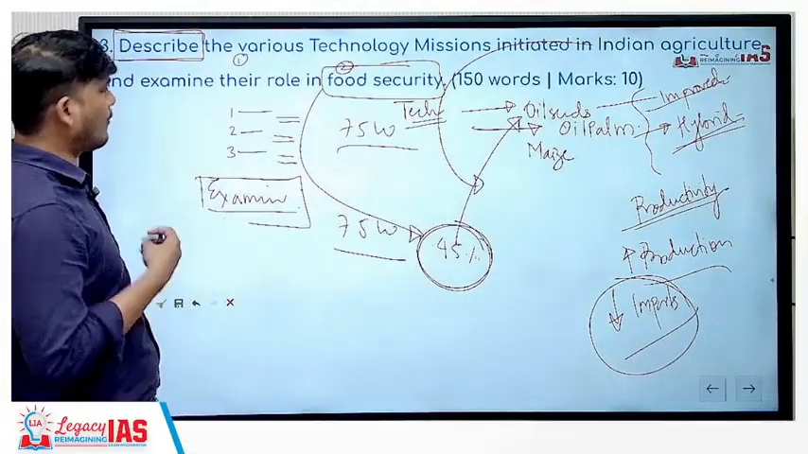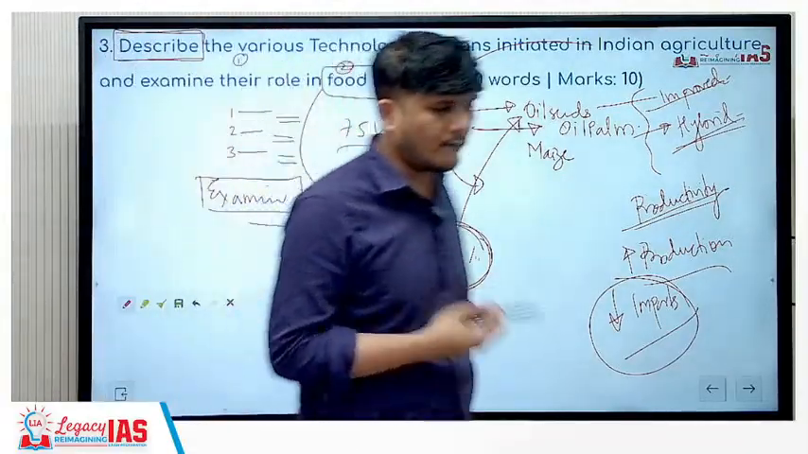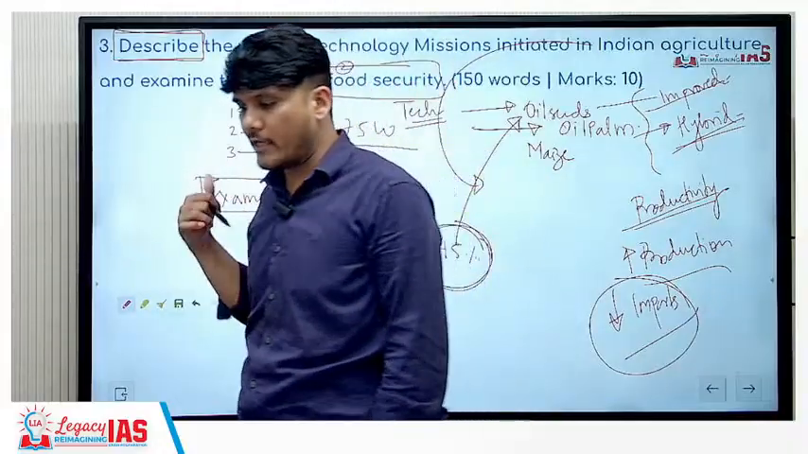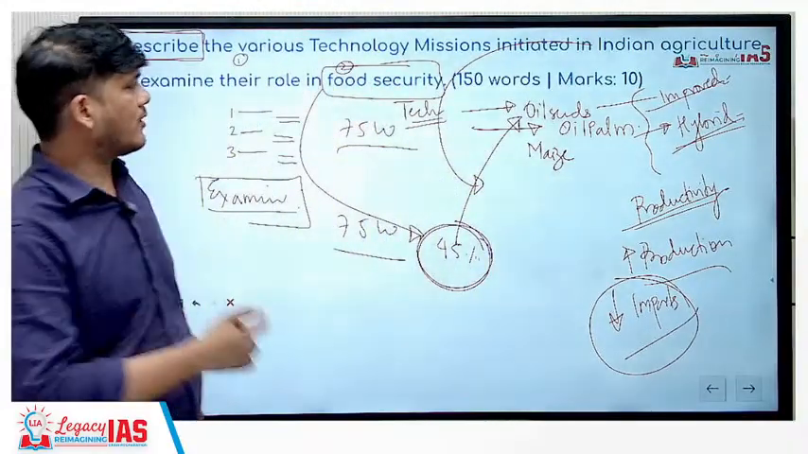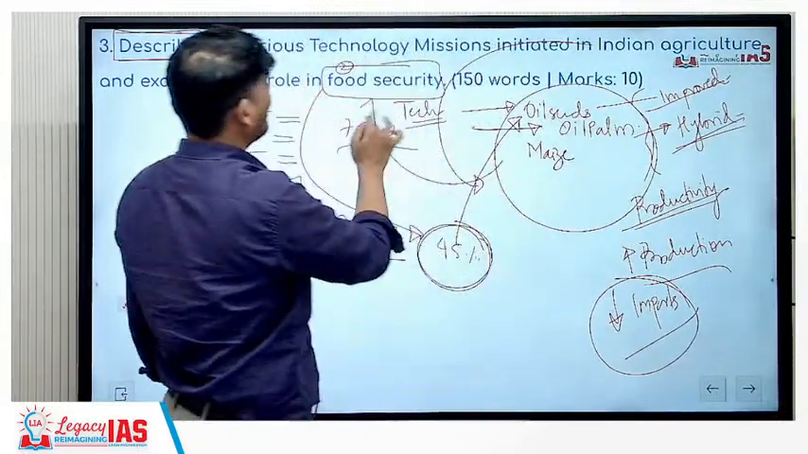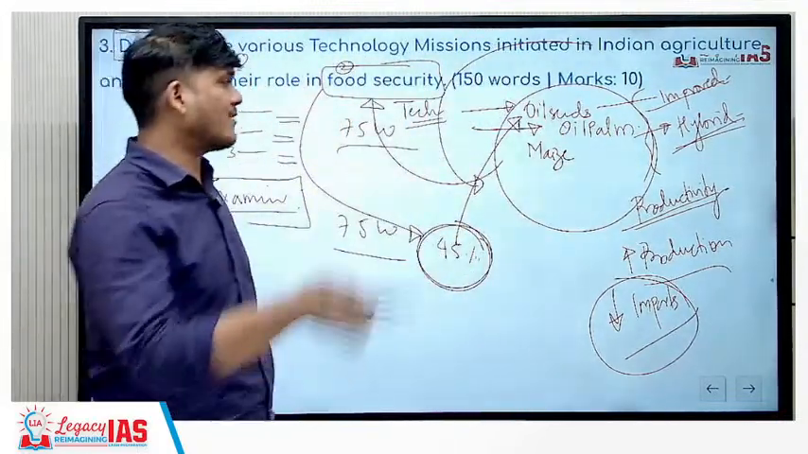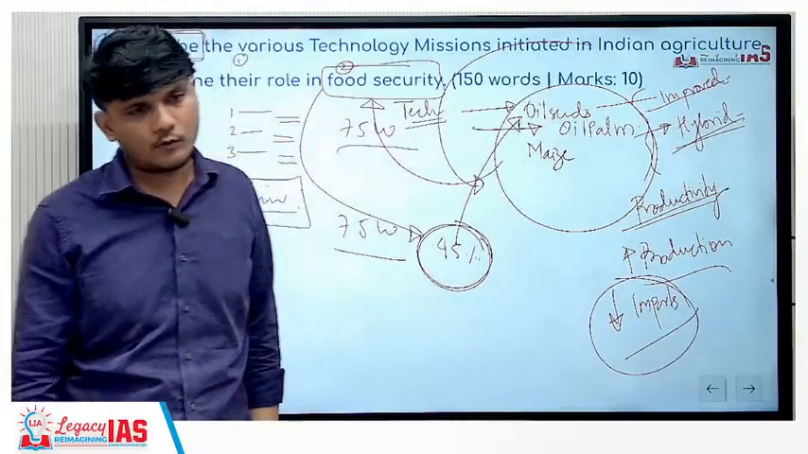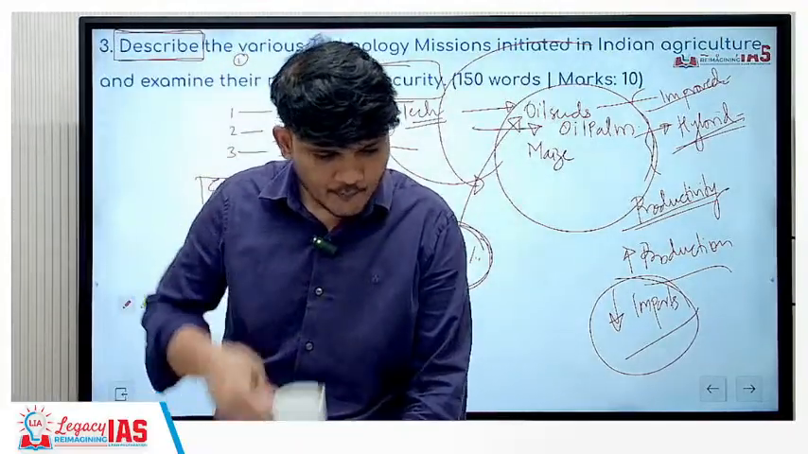As of now, our food security only gives us carbohydrates, wheat and rice, but not the protein and fats, which are also essential. So that is how you will link it. All these missions are in those segments which provide not just carbohydrates but fats and proteins also to us.